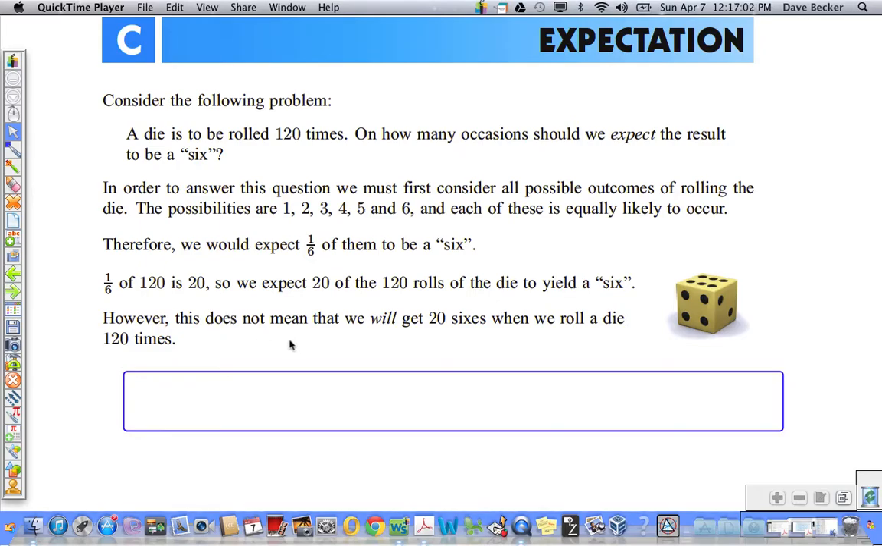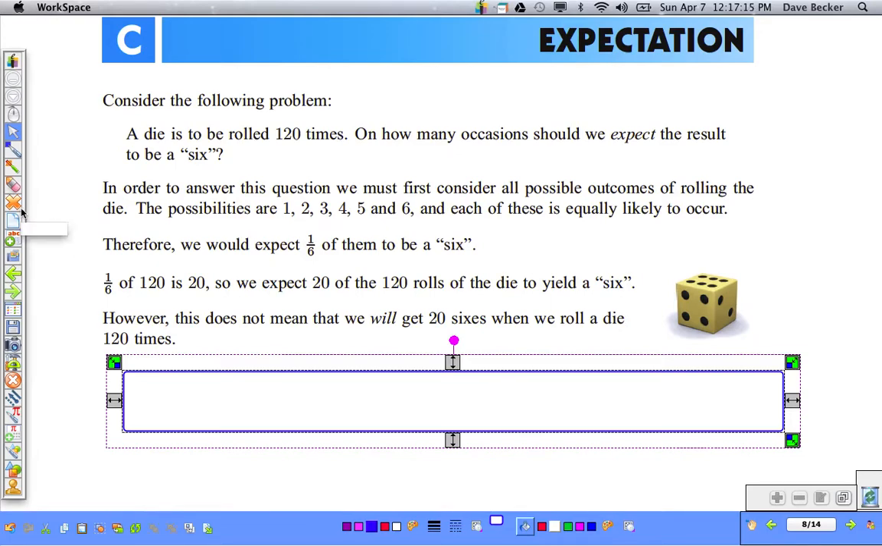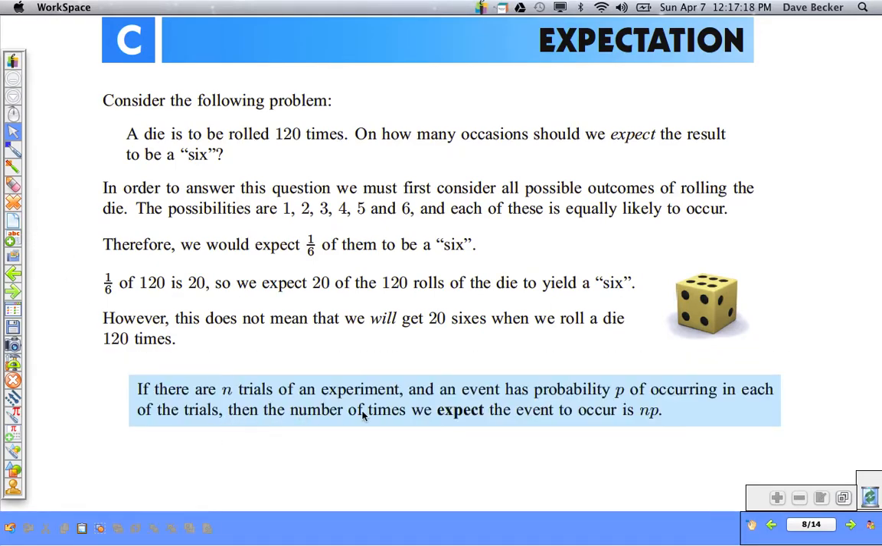Will we actually get 6? We might, but we're not sure. But we have to have some expectation, especially if the die is fair, and that expectation is 20. So that leads to this nifty little formula. If there are n trials in an experiment, and an event has probability p of occurring in each of the trials, then the number of times we expect the event to occur is n times the probability. So the number of trials, 120, times the probability, 1/6, gives us the expected outcome.